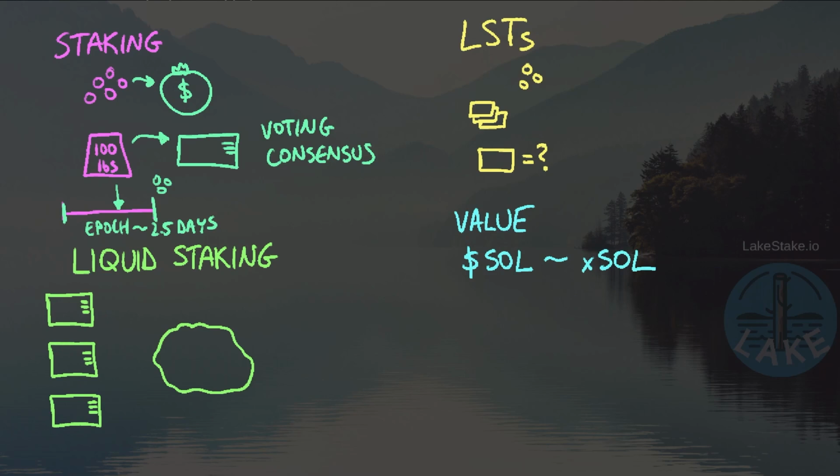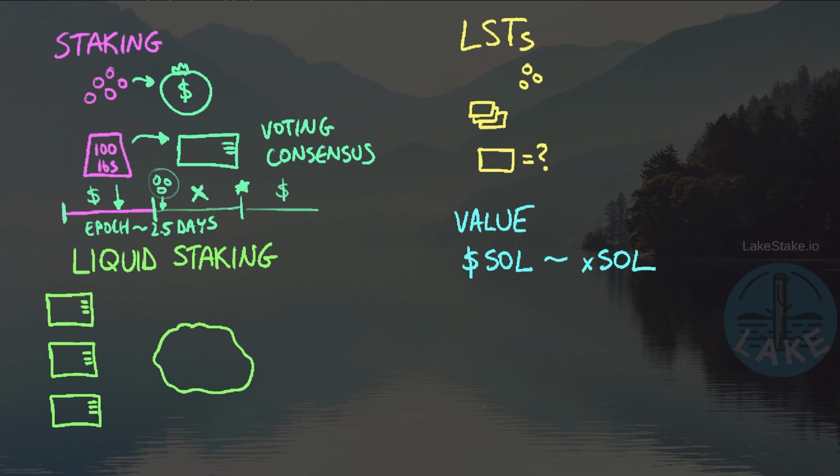But here's the problem. What if I want to stake this immediately on a different validator? Well, the problem with that is I have to make that decision once the new epoch begins, because that's the only time when I have access to it. And so even if I make that decision right at the beginning of the next epoch, it's going to be in an activating state until finally it gets staked at the end of that epoch. Meaning that even though it's earning interest here in this epoch on the left, and it will eventually earn interest in the epoch on the right, we are gaining no interest for this epoch here in the middle.